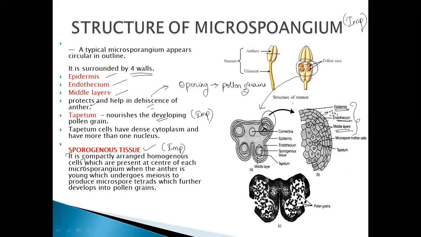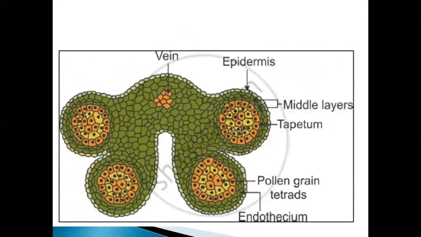First, let us break it and understand. Now, what do you mean by compactly arranged homogeneous cell? Here, students, what will happen? Here in the tetrad, there will be similar kind of cells. Clear?